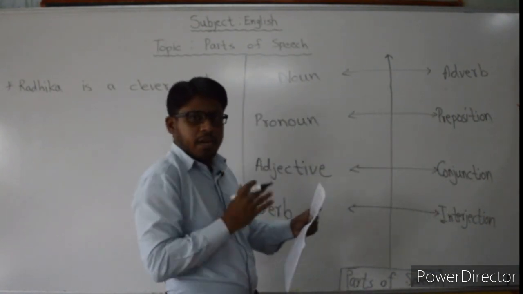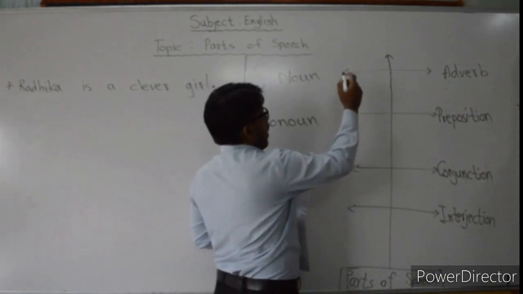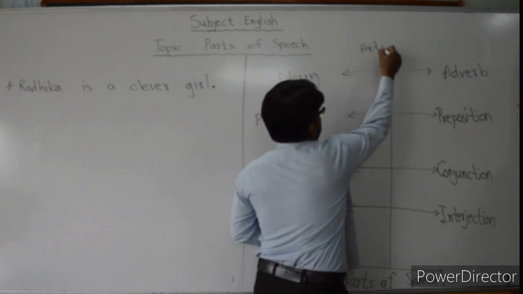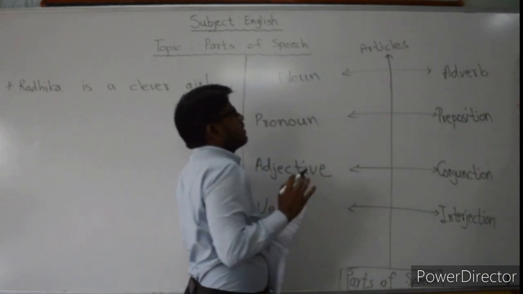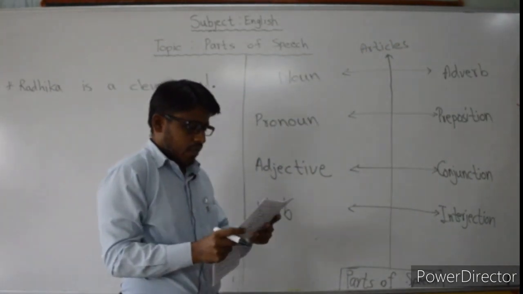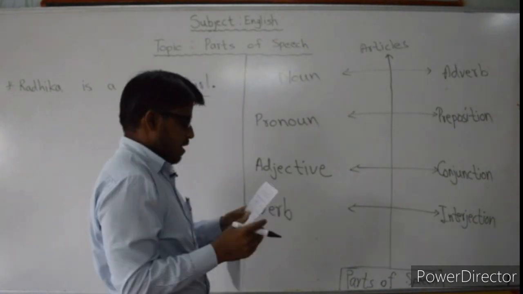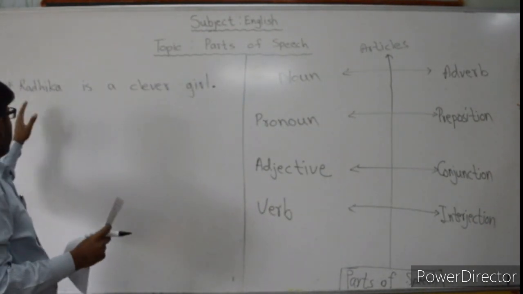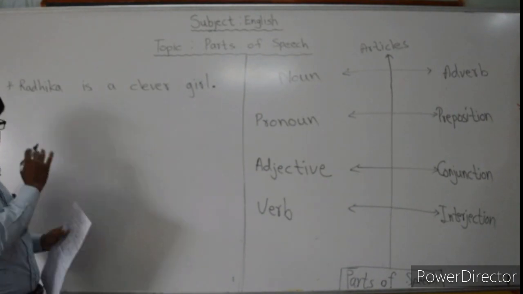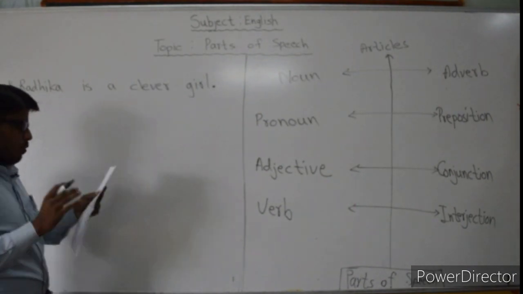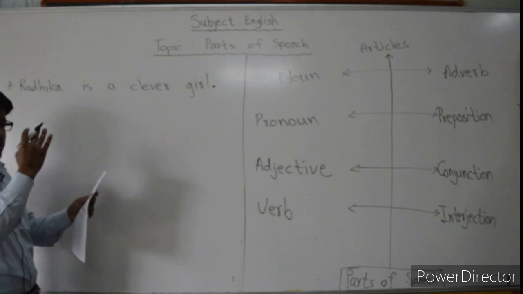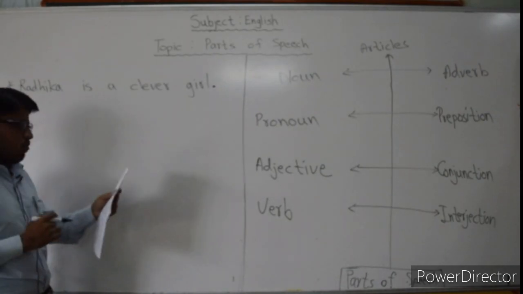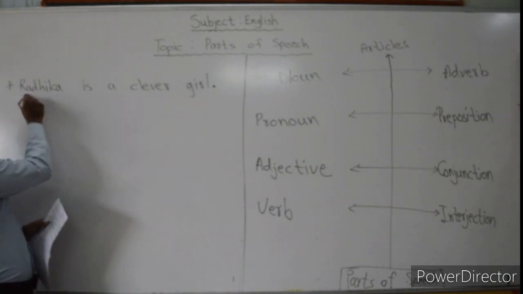And apart from these 8 parts of speech, there is the article also. It is also considered as a part of speech. Then I am going to give you one example. See on the board, Radhika is a clever girl. In this sentence, now what we will do, one by one we will see what part of speech it is. Okay, now see here, Radhika.